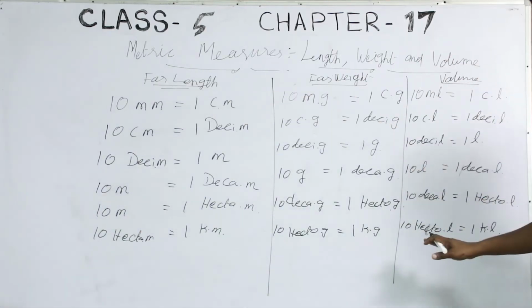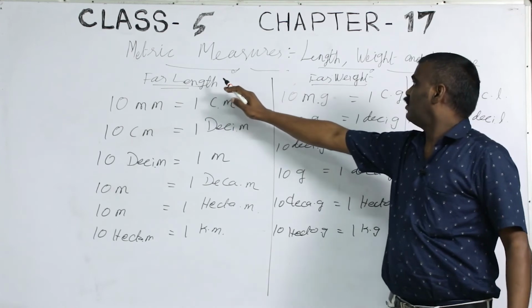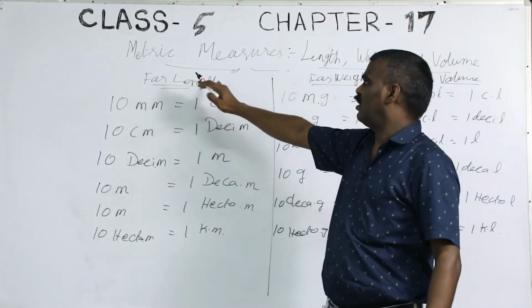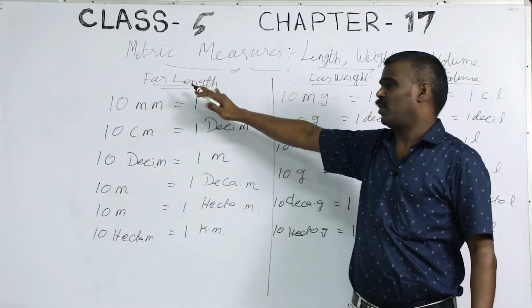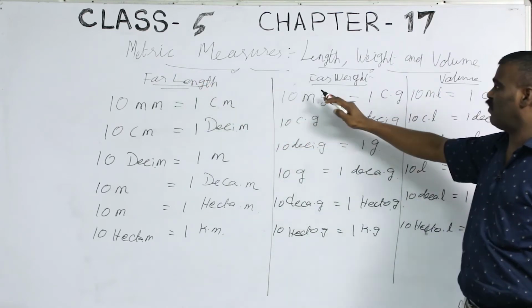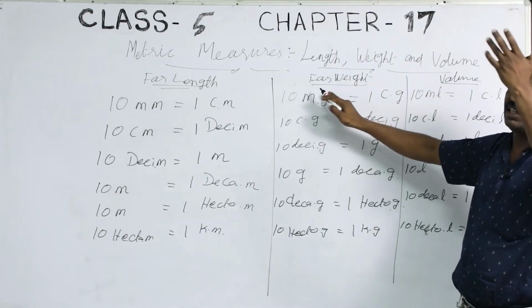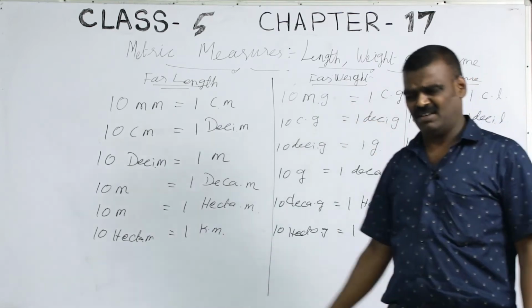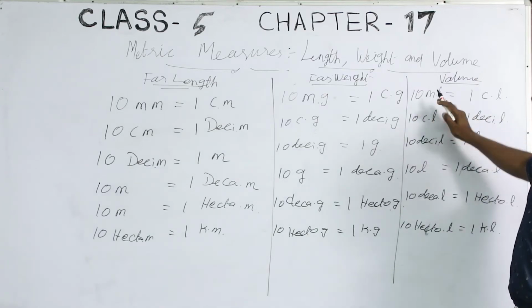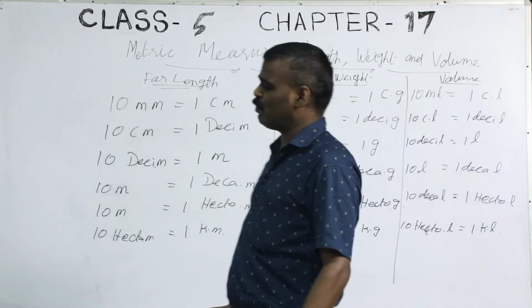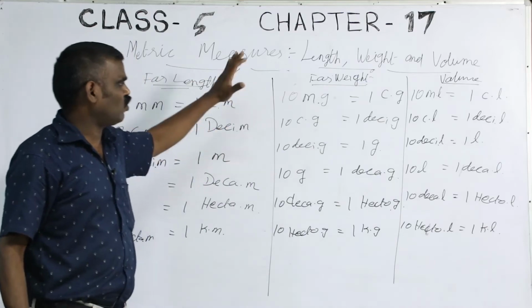A carpenter needs this for length, a mason also needs this, and for weight measuring, if you are running a shop you need this, and for volume also the shop is needed. So, these are the basic points. I will give 1 minute's time for all of you to copy down.